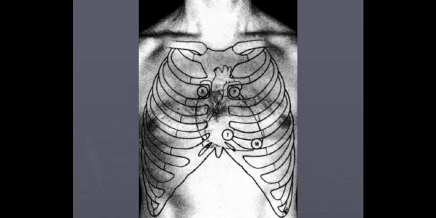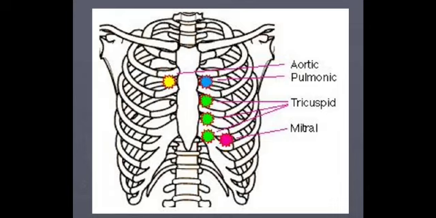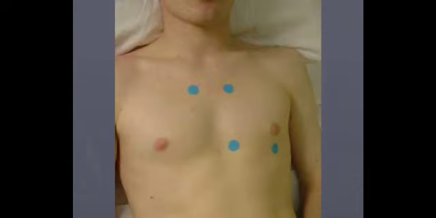Therefore, this area is called the second aortic area or Erb's point, whereas the tricuspid area is half an inch in diameter with its center on the left side close to the sternum towards its lower end. So you can see the aortic, the pulmonary, the tricuspid and the mitral. These are the 4 areas of the heart.